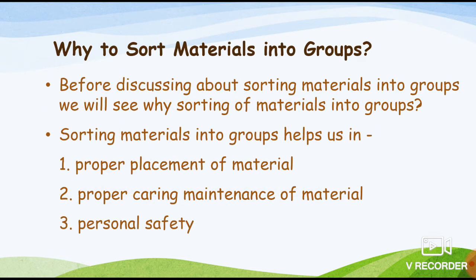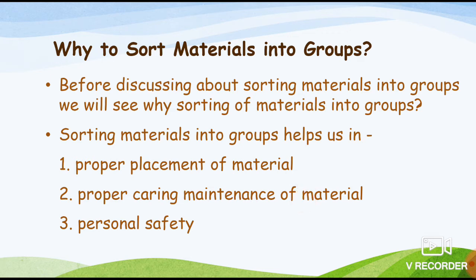Now the question comes, why sort materials into groups? What is the need of sorting materials into groups? Very simply, if we sort the material into various groups, then we can place them at a particular place.